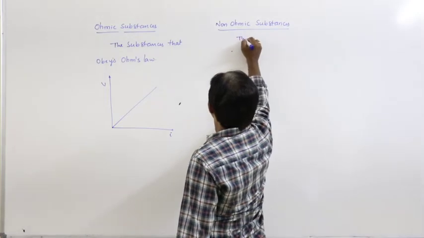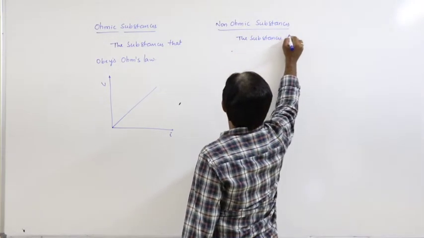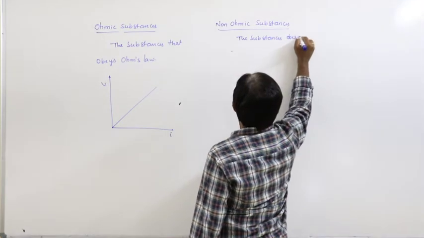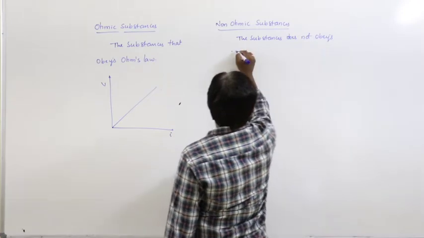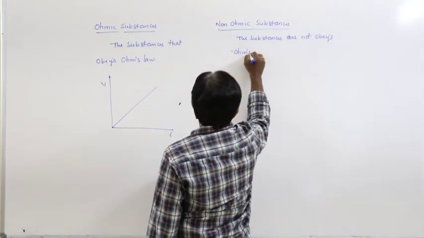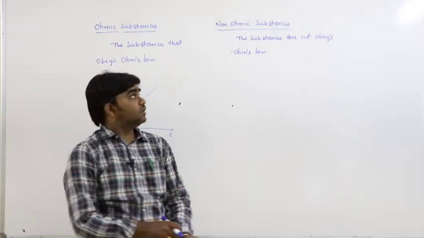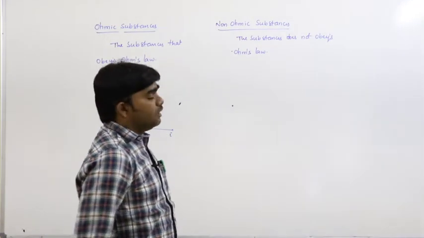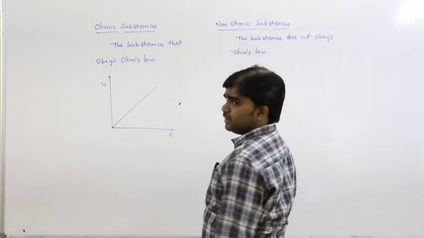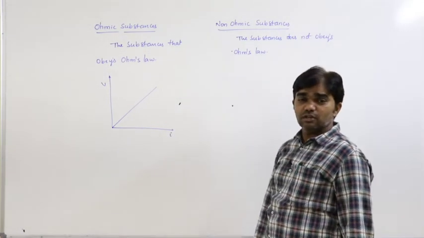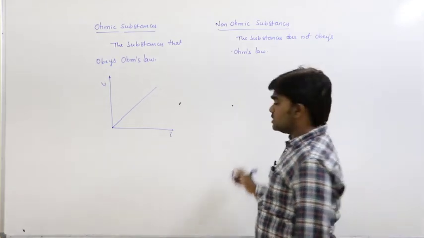Here the substances do not obey Ohm's law. The substances that do not obey Ohm's law are called non-ohmic substances. Generally, non-metals and semiconductors are called non-ohmic substances.